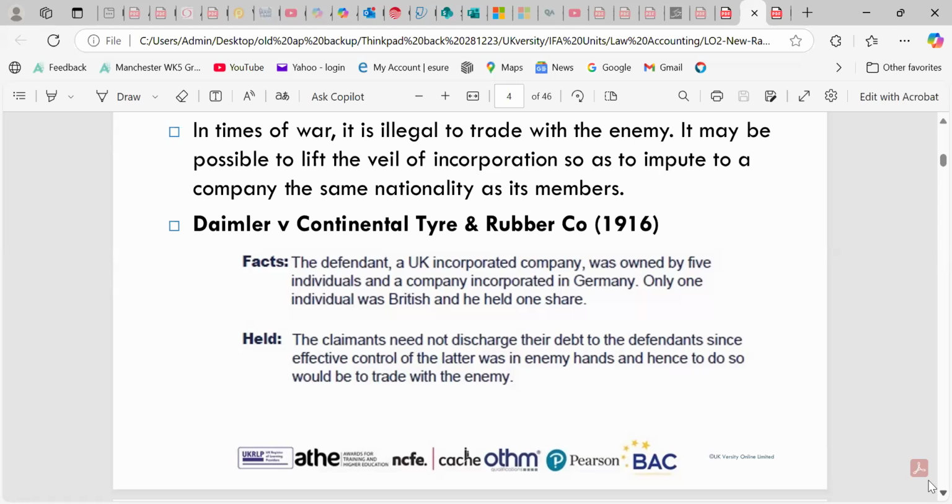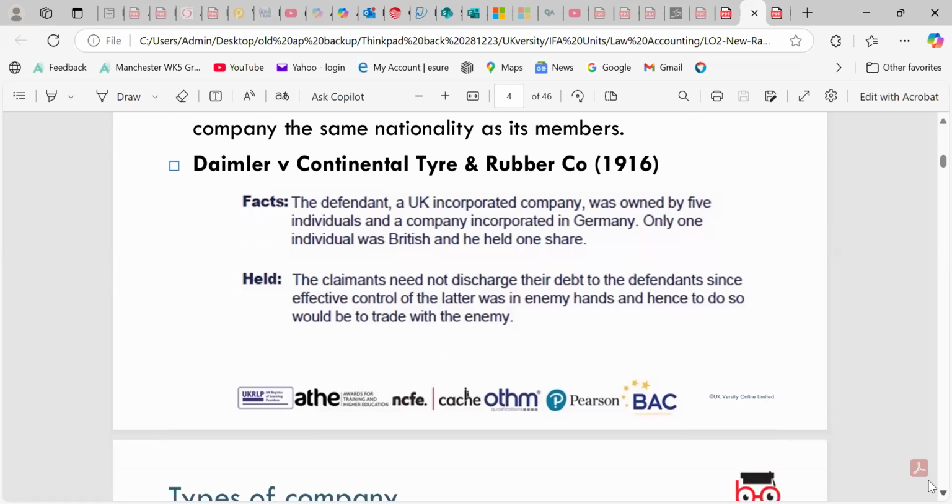So the defendant in this case, the UK incorporated company, was owned by five individuals incorporated in Germany, and only one individual was British. So the claimant claimed they need not discharge their debt to the defendant, since effective control was in the enemy's hands, hence to do so would be to trade with the enemy. So we can look at that.